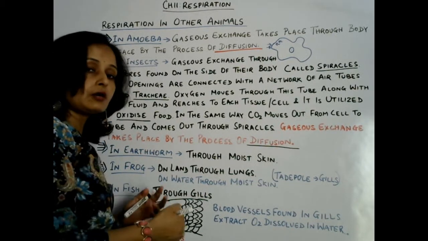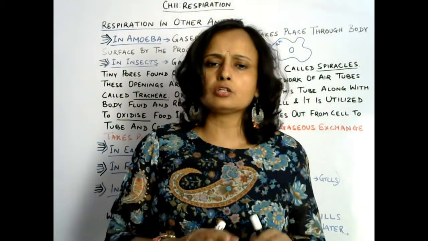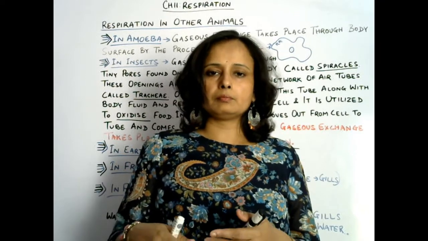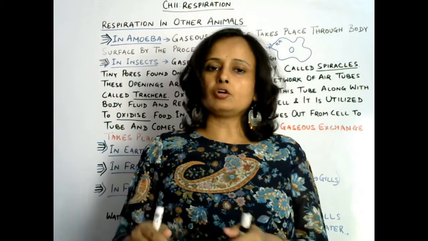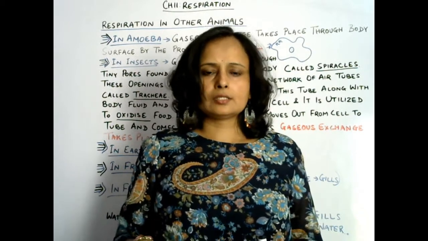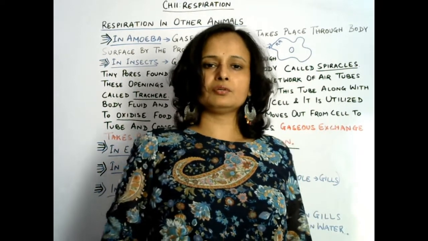Oxygen is found in diffused form, and carbon dioxide also moves out of the body, mixing with the water and coming out along with it. So in this way gaseous exchange takes place in such kinds of animals. Now you look at the screen.